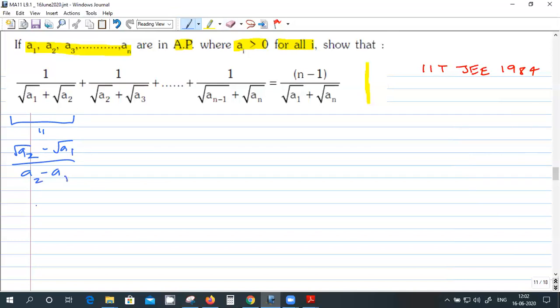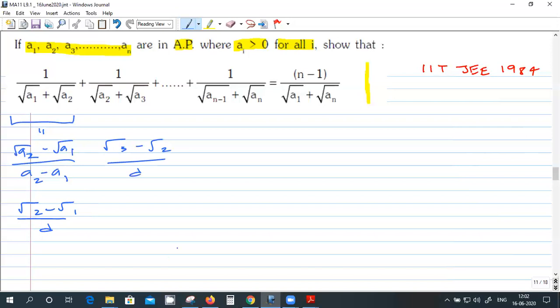So this is root A2 minus root A1 divided by D, right? Similarly, the second term will become root A3 minus root A2 divided by D, right?